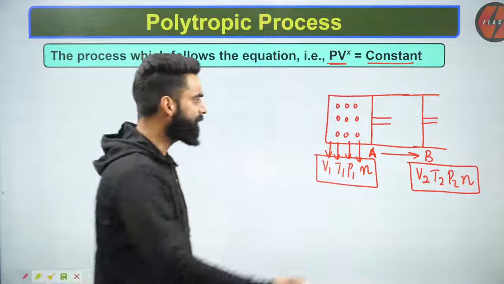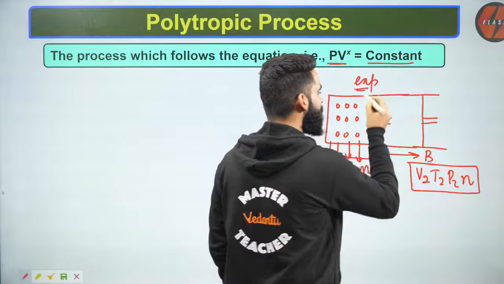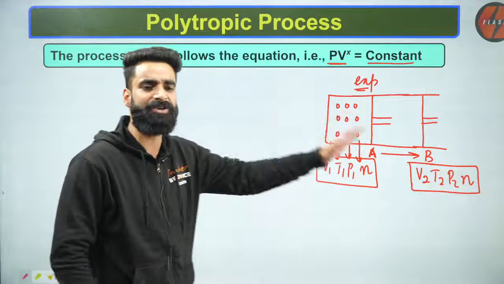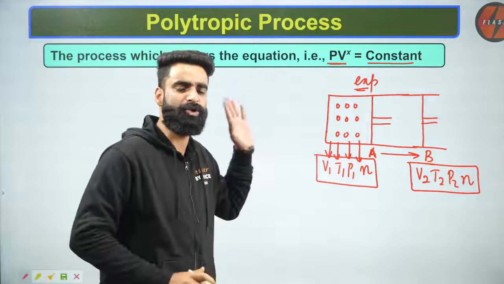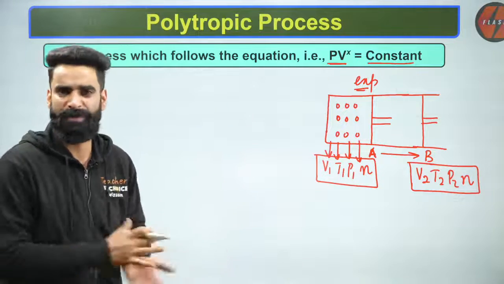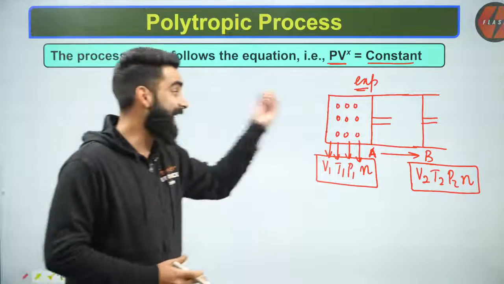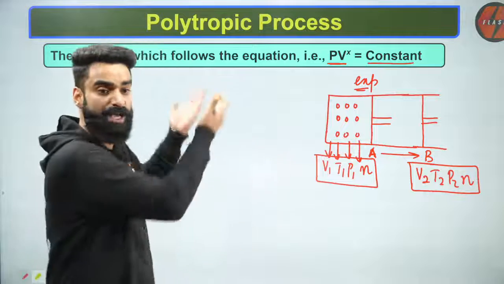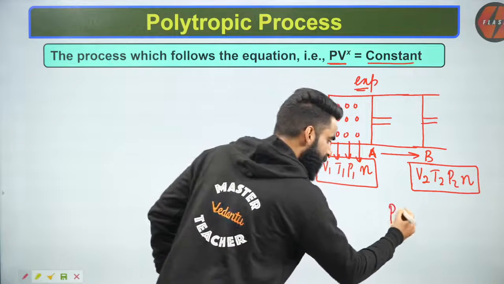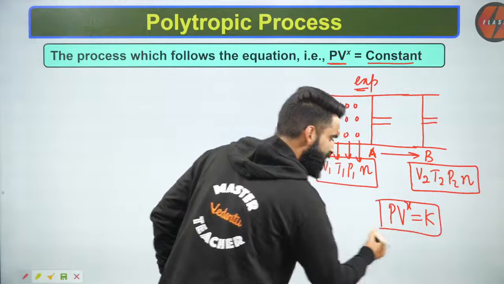Now people, right now what is happening? Expansion is happening, and I'm assuming this process is a polytropic process. Let's call this process polytropic. So if it is a polytropic process, then the gas in the container should follow the general equation. What is my general equation? PV to the power x is equal to constant.